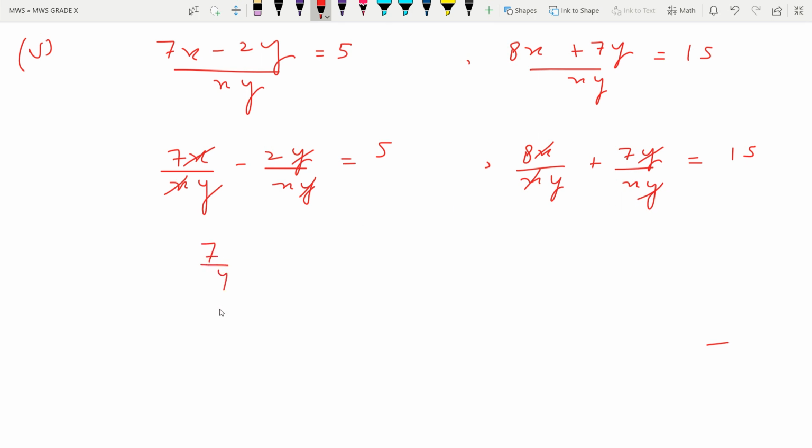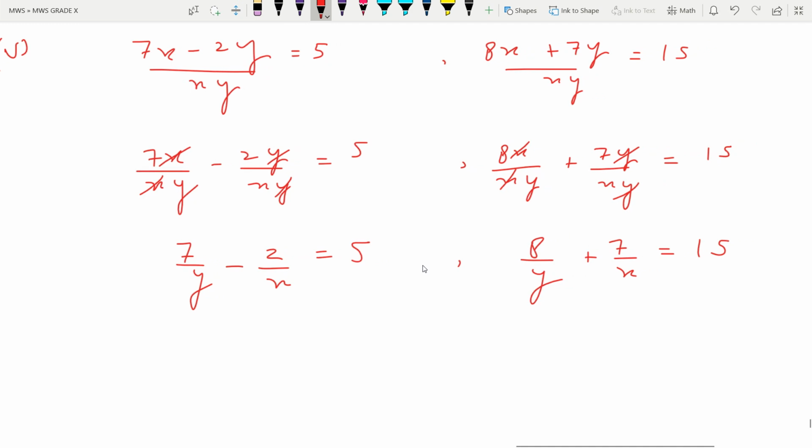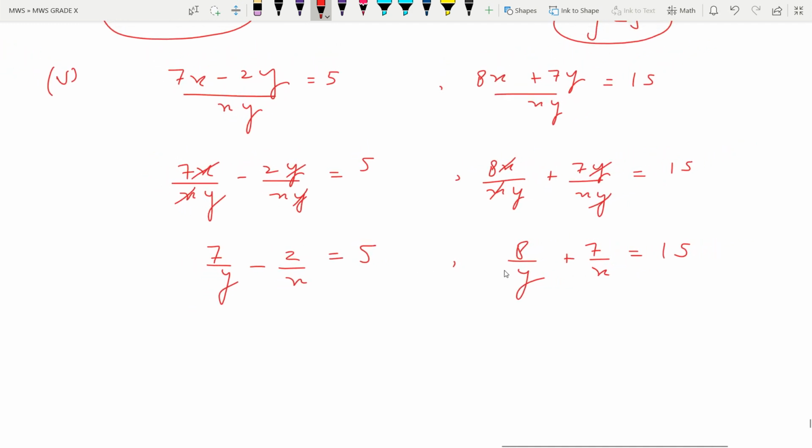So this is 7 by y minus 2 by x is equal to 5, 8 by y plus 7 by x is equal to 15. Okay. So after this, the question becomes the same.